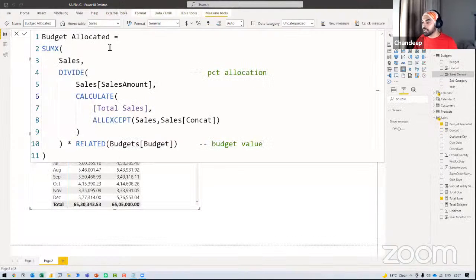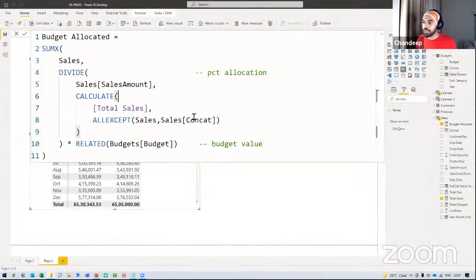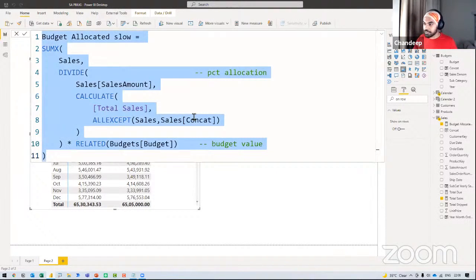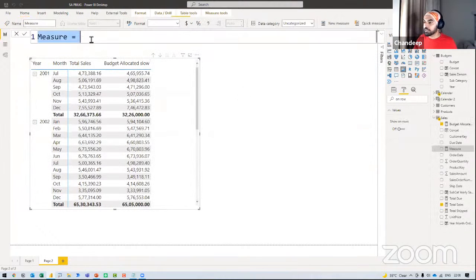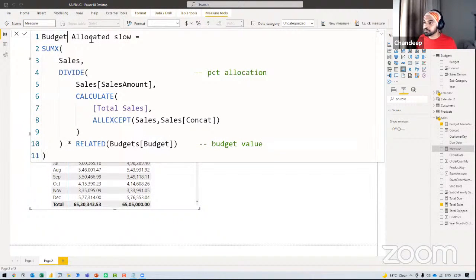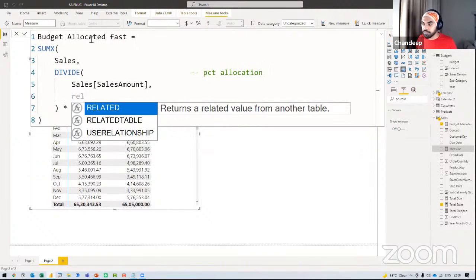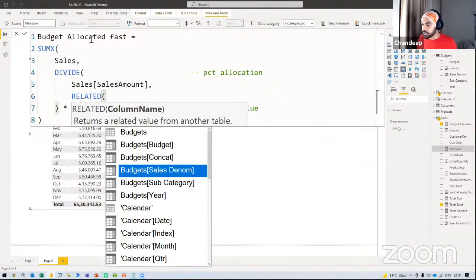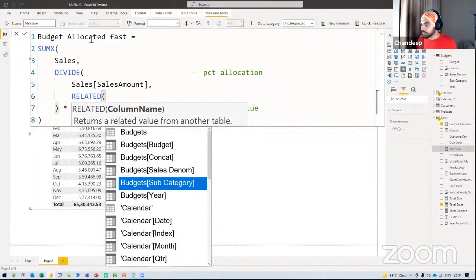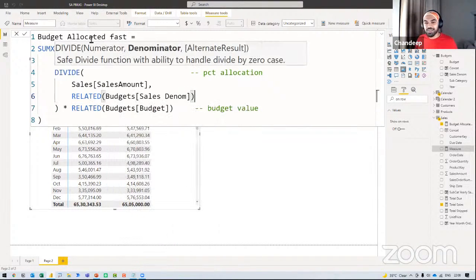Please take a look. I am going to let this measure stay, or maybe I can just rename this as budget slow, press enter, and I can copy that entire thing, make another calculation and call this budget fast. And I can say that, hey, take the amount from every row of the sales table, but the denominator, which is this particular value, is not going to be calculated each time. It's just going to be fetched from the budgets table, which is nothing but my VLOOKUP. From the budgets table, I can just right here, see sales denominator. So I can just fetch that right here.